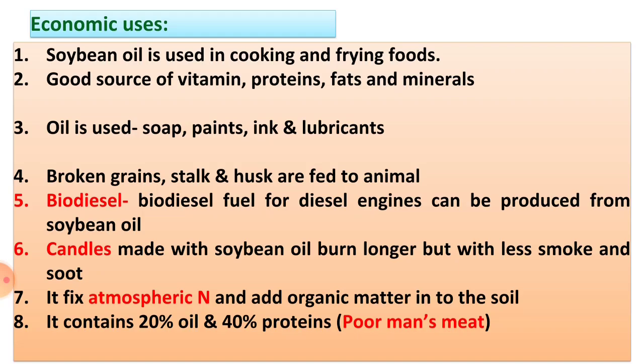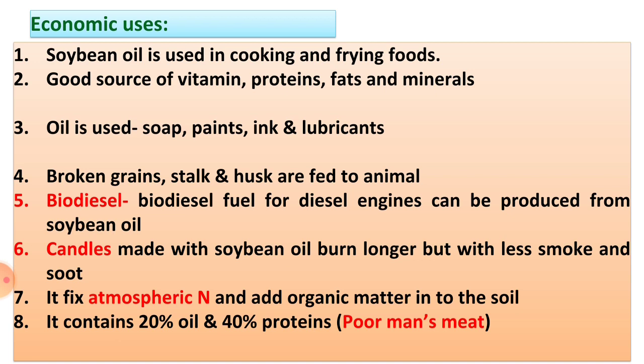Okay, then see the economic uses of soybean. Soybean is grown as a pulse and oilseed crop, but mostly as an oilseed crop. Soybean oil is used in cooking and frying foods.